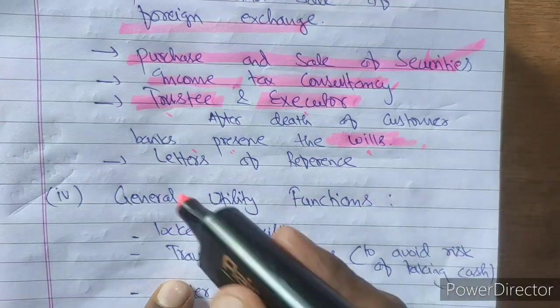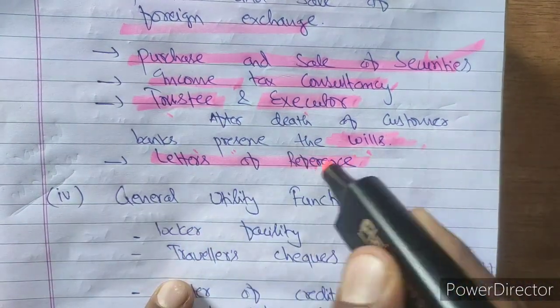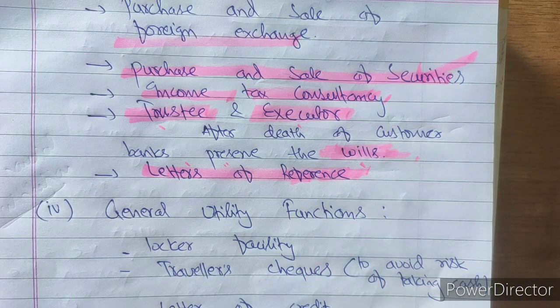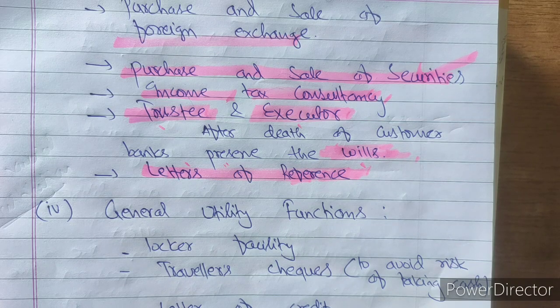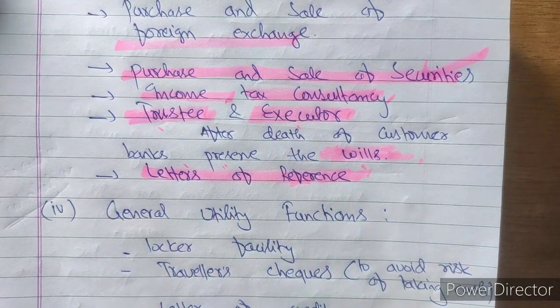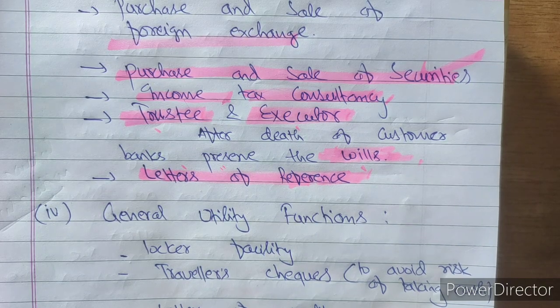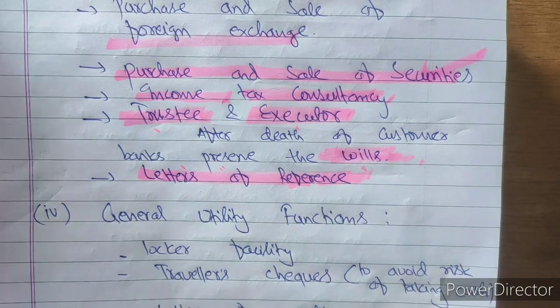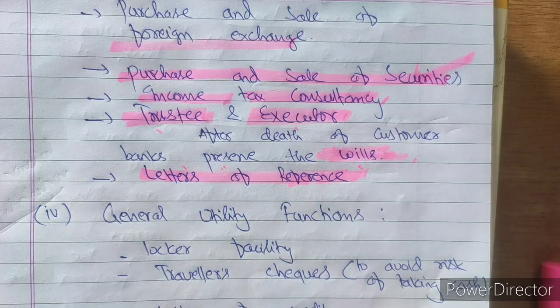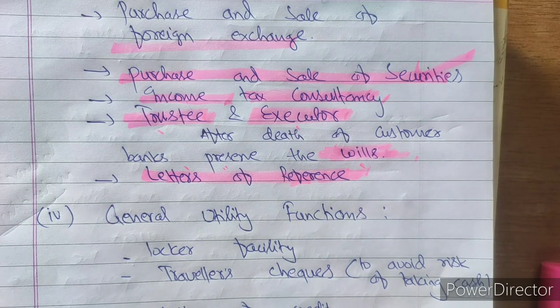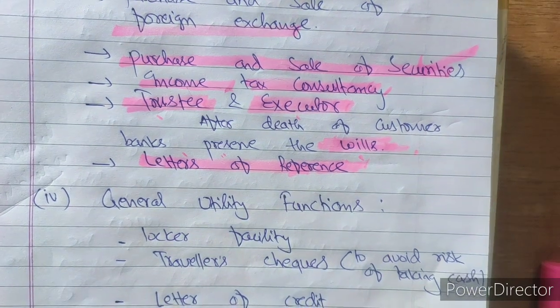Next is the letter of reference. When we go for some job interview, at the end of our resume we write some reference: about me, you can contact this person and they will be providing information. In the same way, bank also performs the function of letter of reference. When customers who are regular to the bank, those who are reliable, wish to start any new business for which they require a lot of money, the bank performs the letter of reference, that these persons are nice and they are credit worthy. I hope the concept of agency function is clear to you.